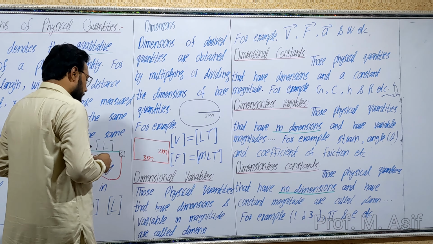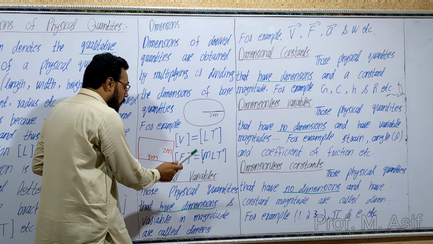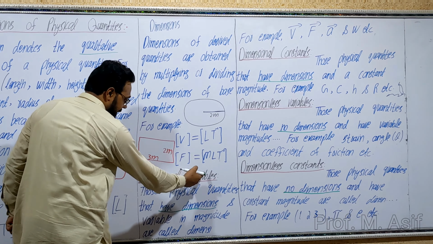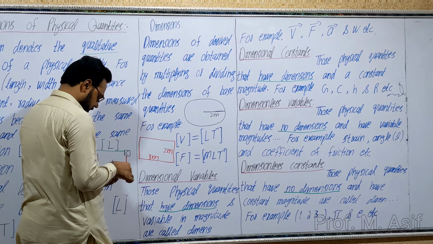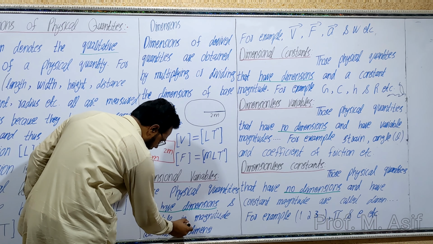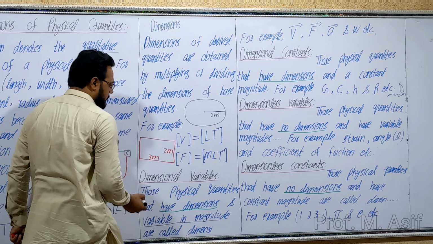Dimensionless means no dimension. Dimensional means having dimensions. Now, variables. Variable means variable in magnitude.